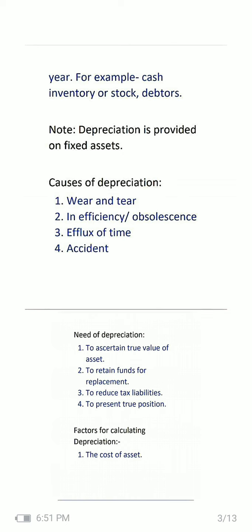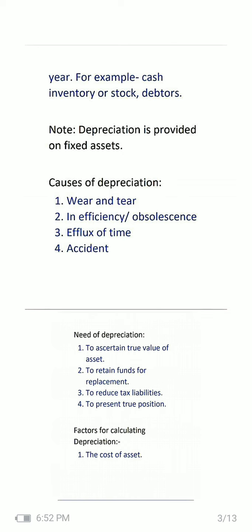Please note it down. As I am telling you, to clear GIB and CAIB in the first attempt, these 5 to 7 marks for GIB aspirants and 2 to 3 marks for CAIB aspirants are very much important. Now, causes of depreciation: wear and tear, inefficiency, obsolescence, efflux of time, accident.